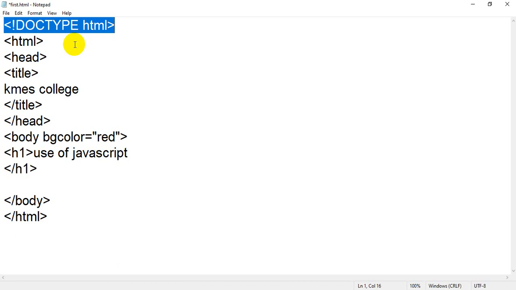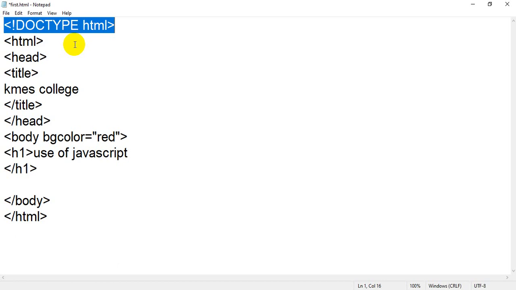Since then we have had many versions: HTML 1.0, then 1.2, then XHTML. The current version we are using is HTML5.